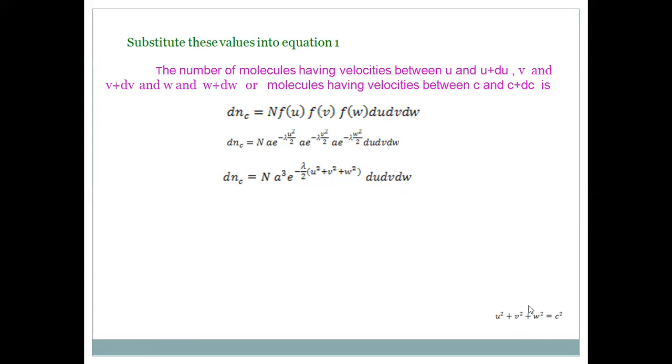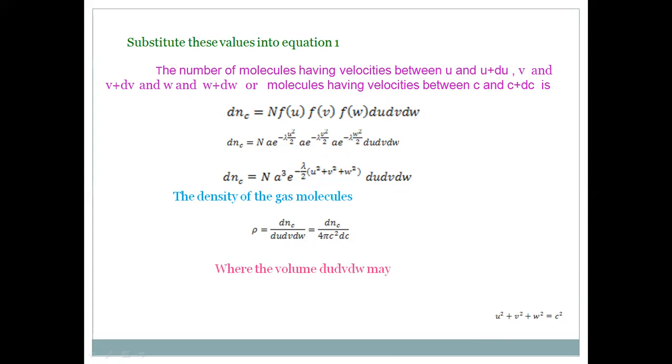So when we substitute that equation, the density of the gas molecules rho is equal to dnc by du dv dw, that is equal to dnc by 4 pi c square dc. What is this? You see here du dv dw is the volume occupied having size du dv dw, that is equal to 4 pi c square dc, the volume occupied by a spherical shell of radius c. So du dv dw may be replaced by 4 pi c square dc.